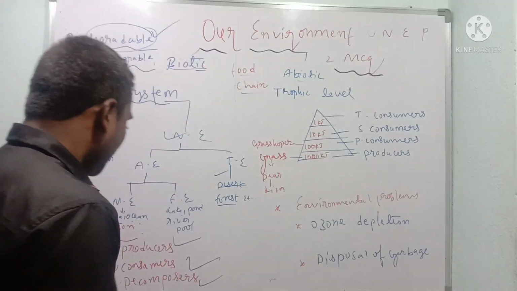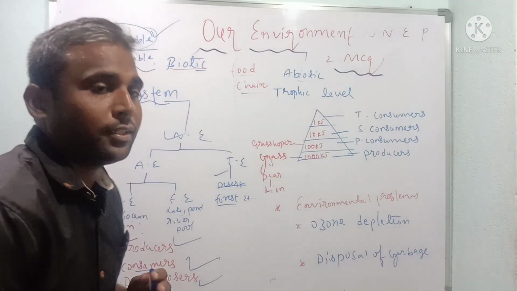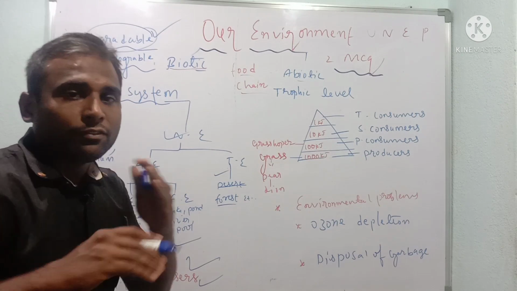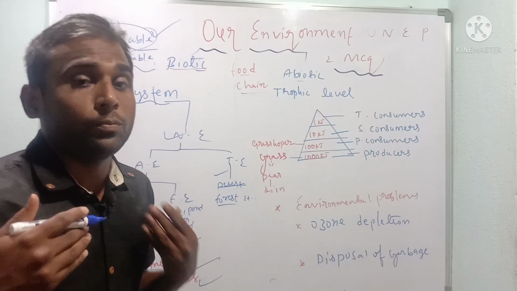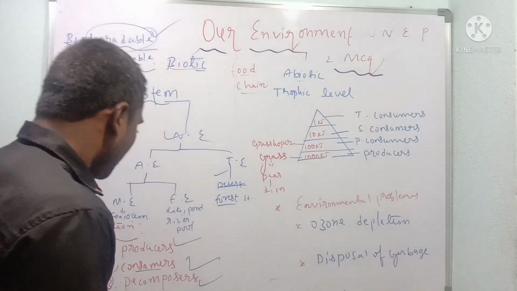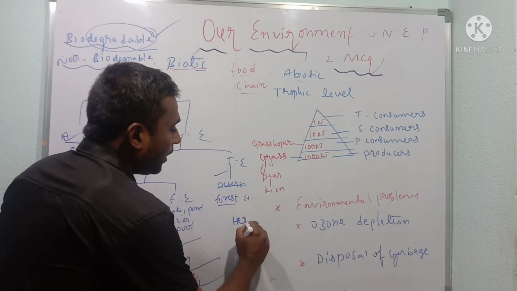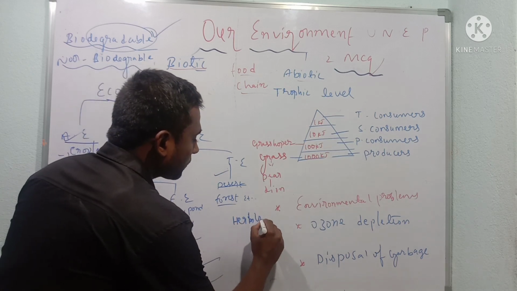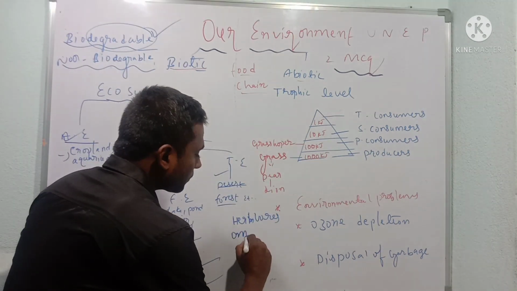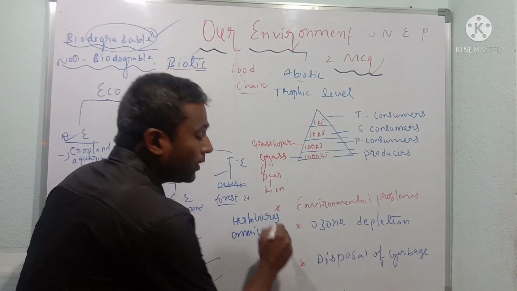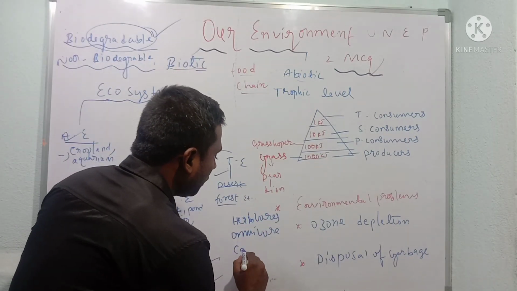Come to consumers: one who consumes the producers' things. Suppose we are having food, we are completely dependent upon producers. So we are consumers. Again students, under consumers we can find three types: herbivores, omnivores, carnivores.